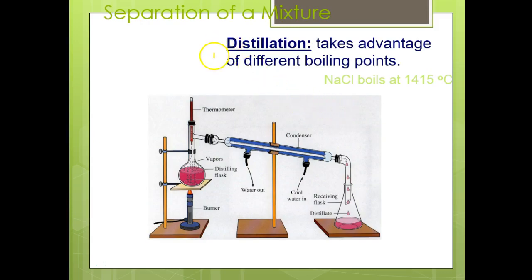Distillation, this one takes a little bit more time, and it does take advantage of boiling points. Boiling points are physical properties. Remember I told you in class, I think I mentioned it in a couple of the classes, that if you have a metal, you can melt it down, and at different melting points, the different metals will separate out.